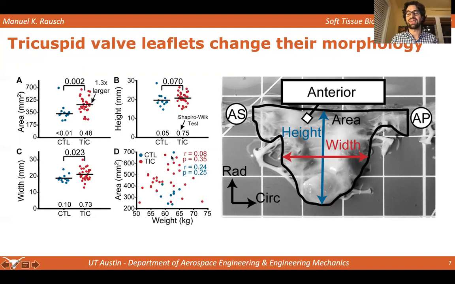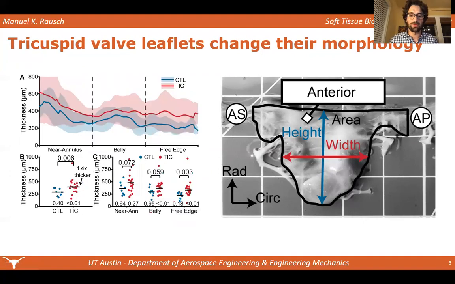And because reviewers asked, we also looked at whether this area was correlated to animal weight, and we're happy to report that it was not correlated to animal weight.